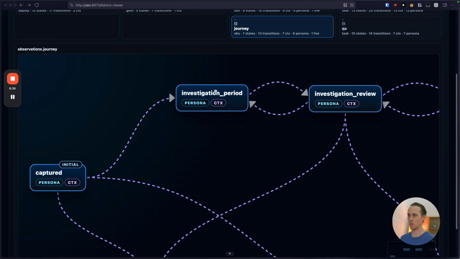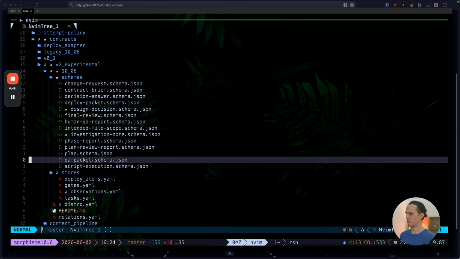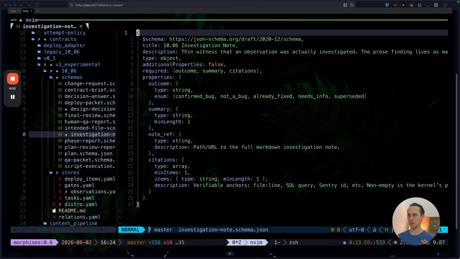So for example, the investigator, when it tries to submit to the investigation review, it has to attach an investigation, right? And that investigation itself has a schema. So let me show you that here. So here's the investigation note schema, for example. So again, you can quite literally define this.